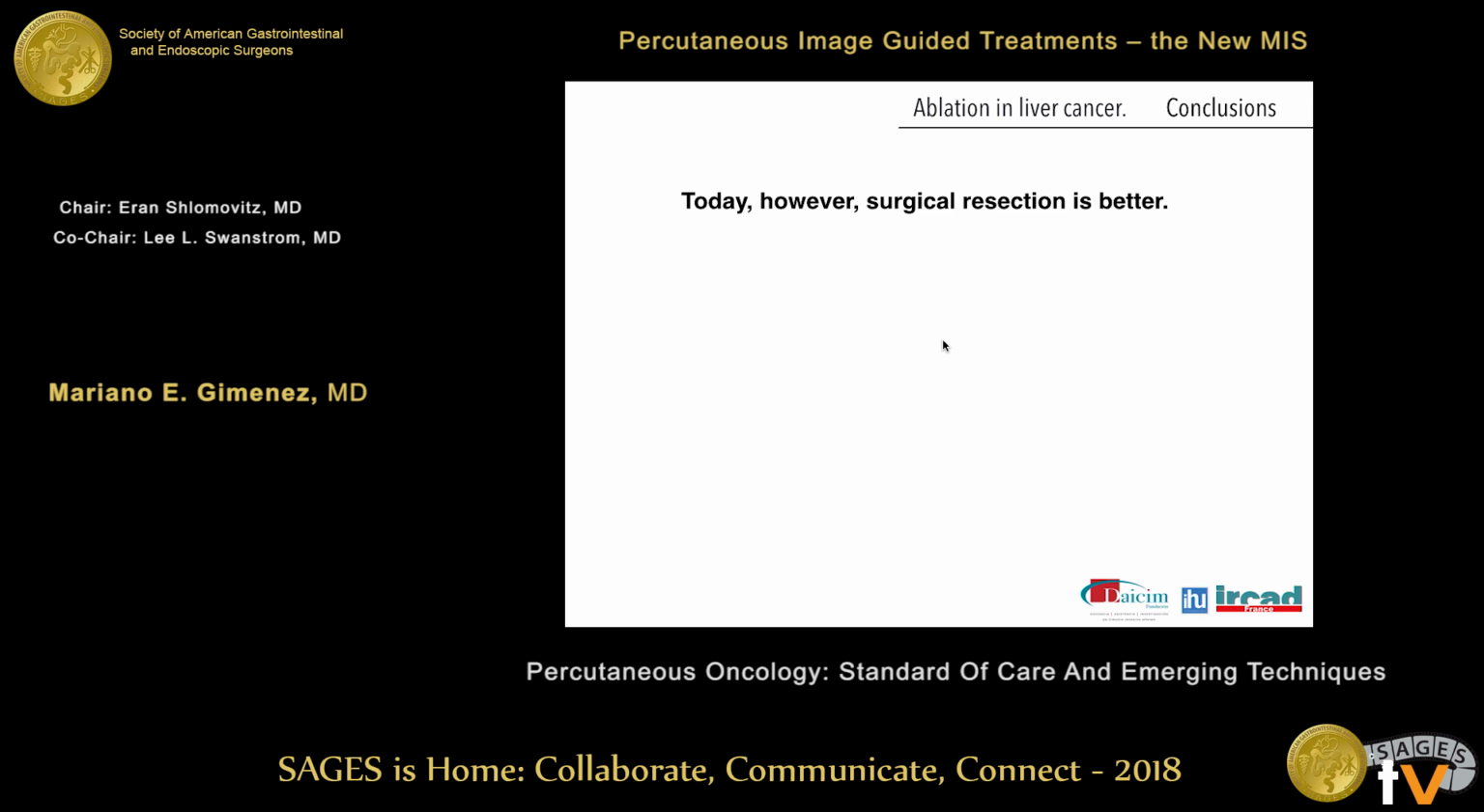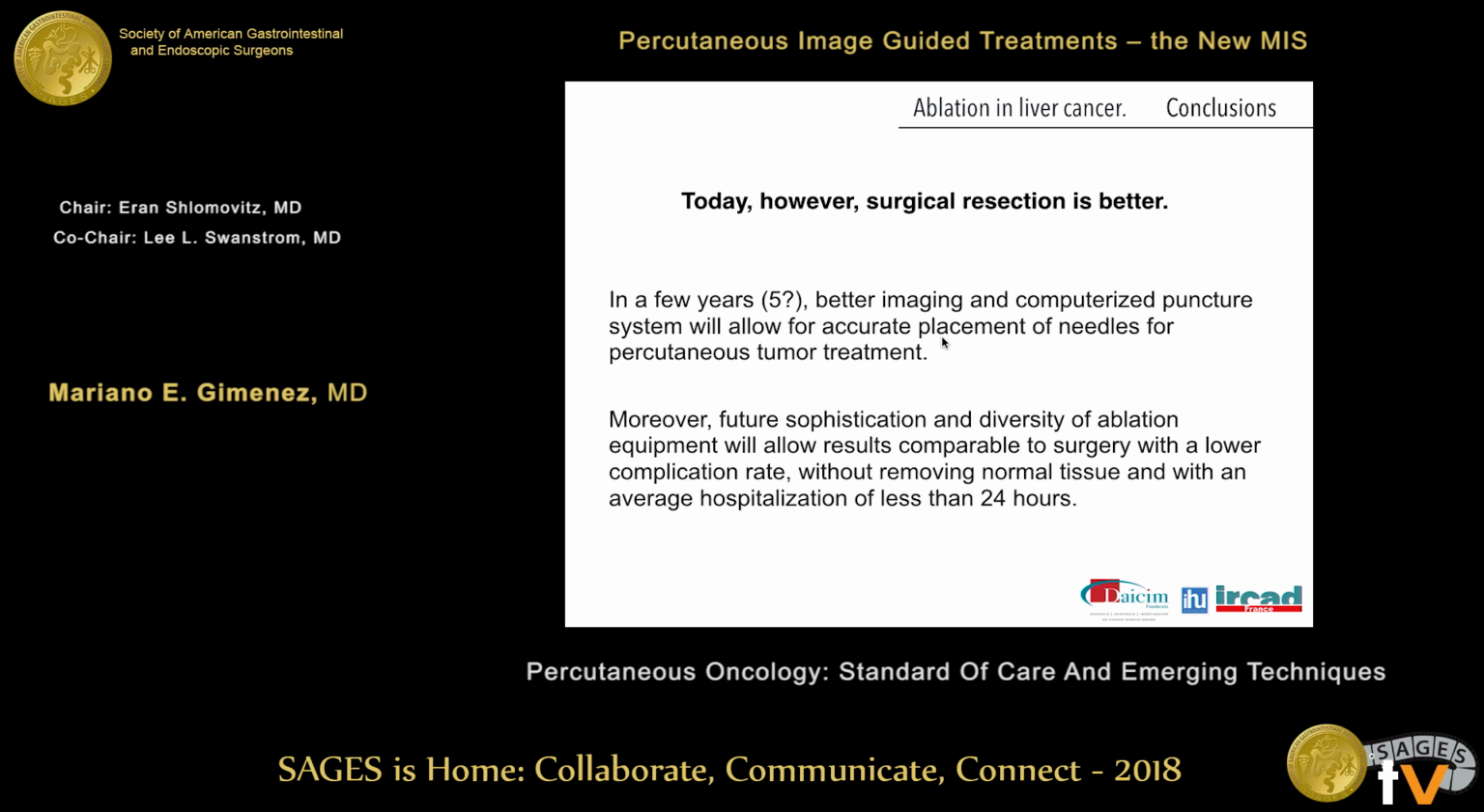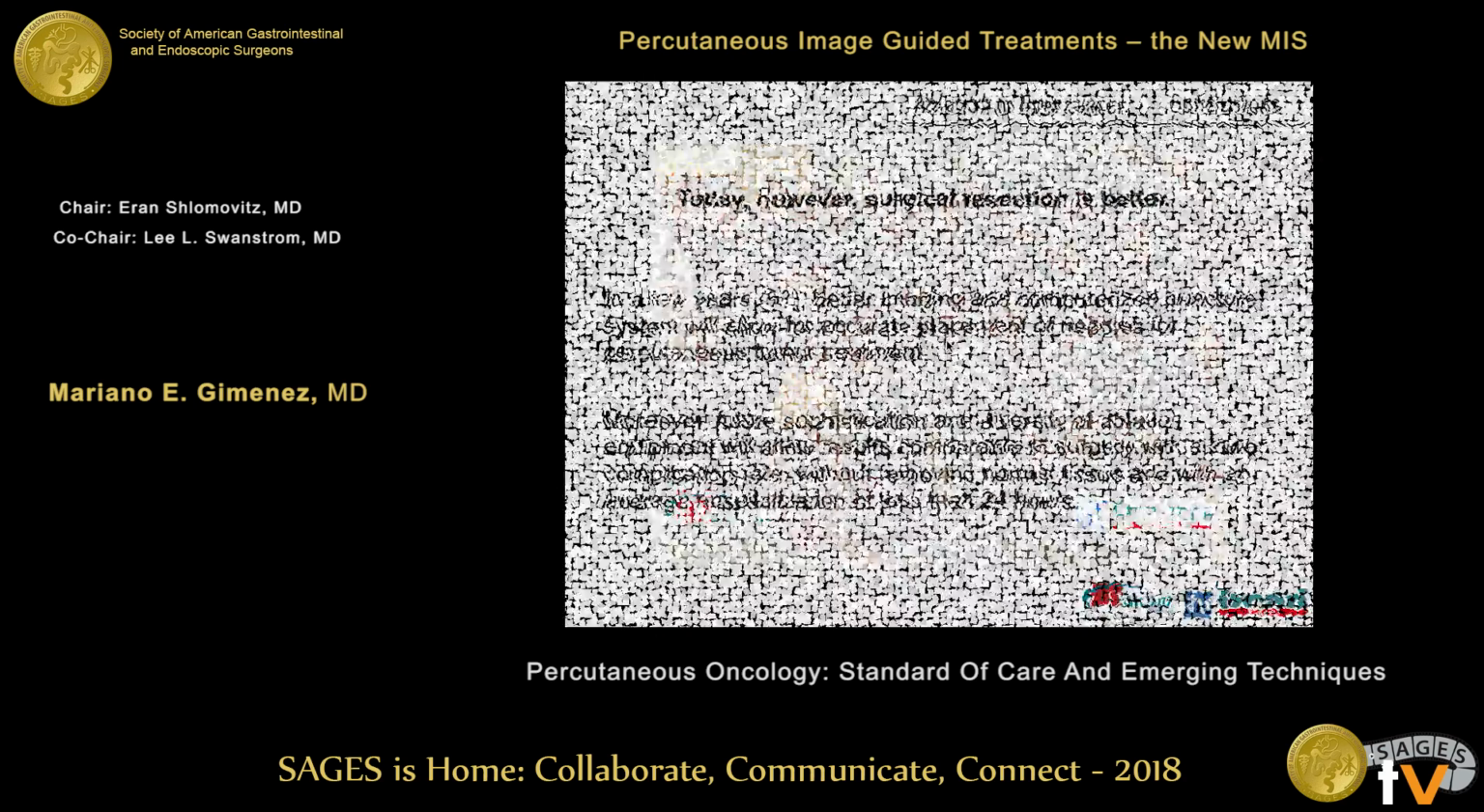Finally, today, surgical resection is better, but in our opinion, in a few years, possibly less than 5 years, better images and the diversity of ablation systems will change this, and the gold standard will be ablation and not resection in tumors less than 3 centimeters in the liver. Thank you very much.